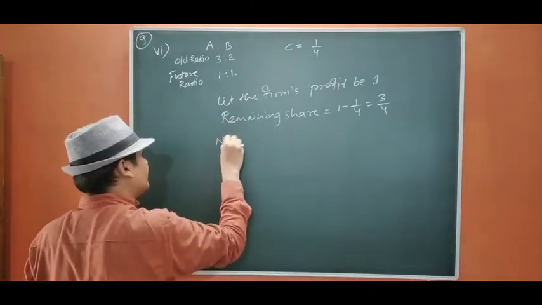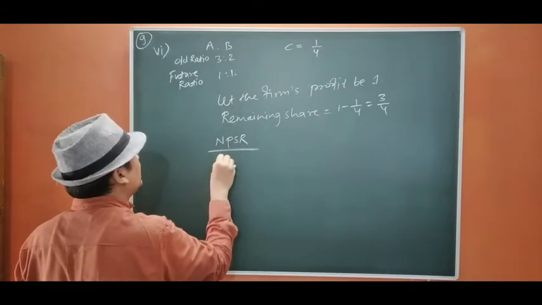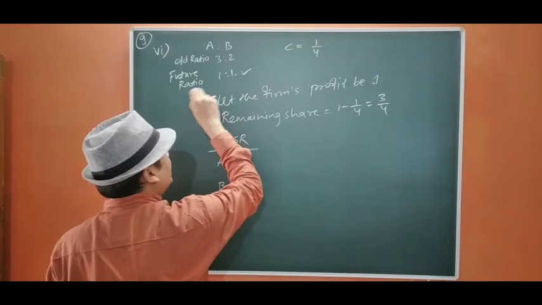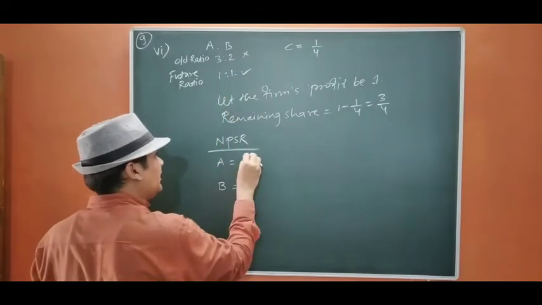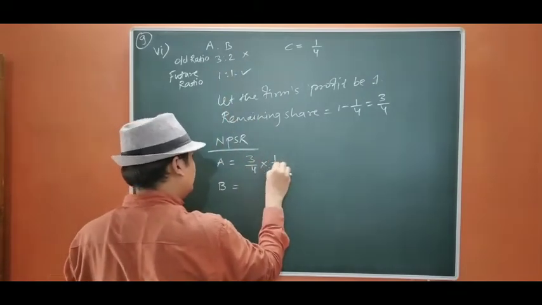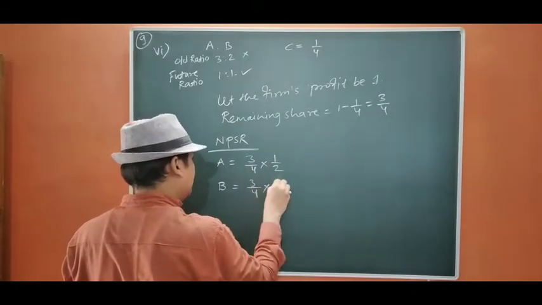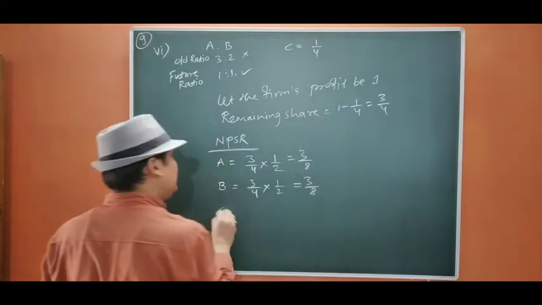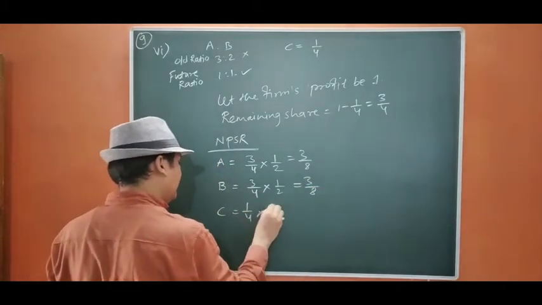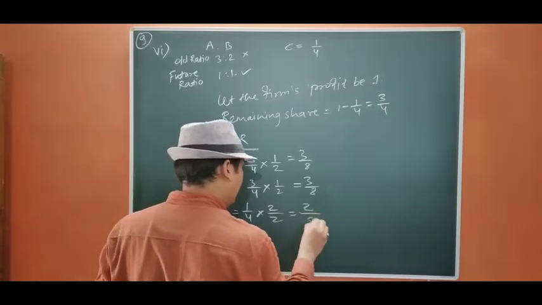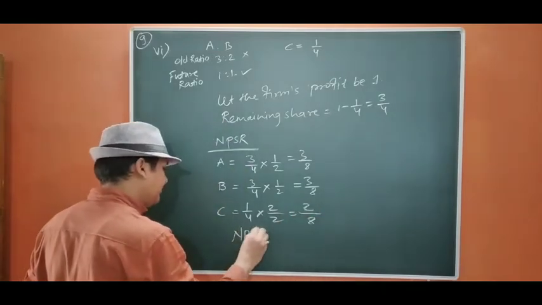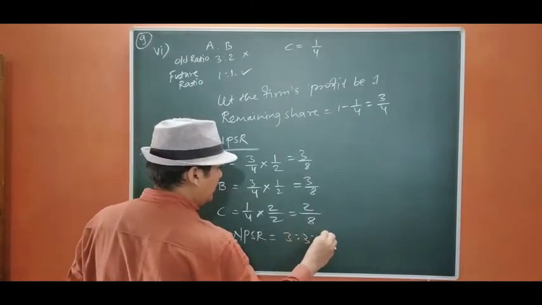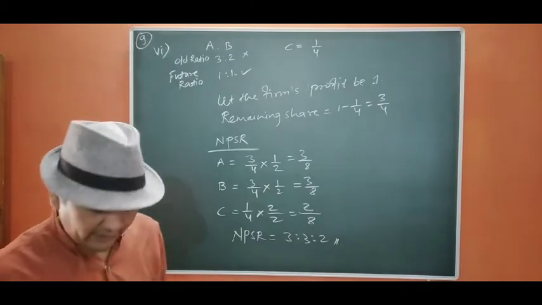New PSR. While calculating new PSR of A and B, it should be kept in mind that it will be distributed in future ratio, not in old ratio. Okay, so 3 by 4 into 1 by 2, 3 by 4 into 1 by 2, that will be 3 by 8, 3 by 8. C is entered for 1/4, to make it 8 I am going to multiply with 2, that will be 2 by 8. So our new PSR is 3:3:2. Okay, now this is the end of question number 9.